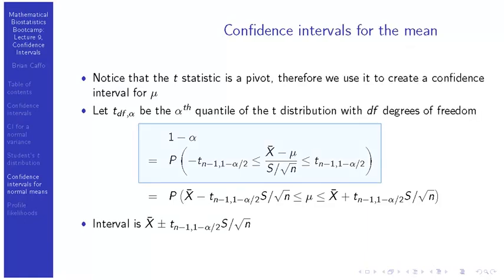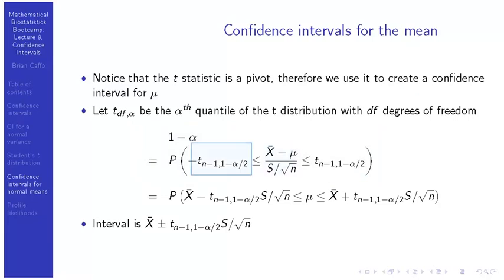And so this probability statement, 1 minus alpha, is equal to the probability that this statistic lies between those two quantiles, which is, of course, true. So the probability that this t random variable lies between the alpha over 2 lower quantile and the 1 minus alpha over 2 upper quantile is exactly 1 minus alpha.